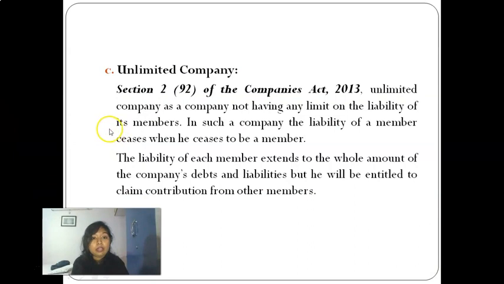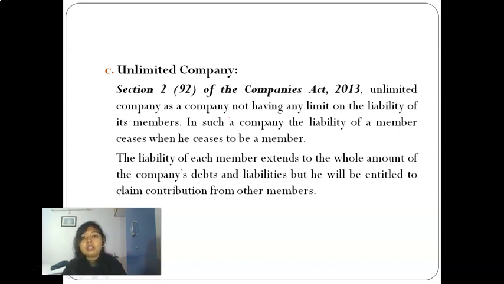Then third is the unlimited company. Section 2 clause 92 defines this. An unlimited company means a company not having any limit on the liability of its members, where the liability of members is unlimited. And in such a company, the liability of a member ceases when he ceases to be a member. We had already said that if a member wants, he can transfer his shares.